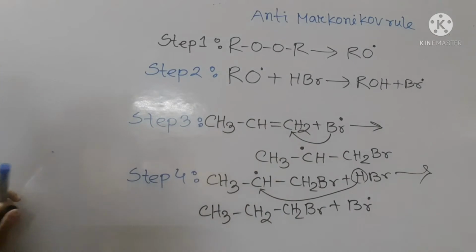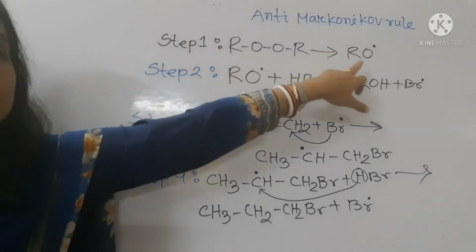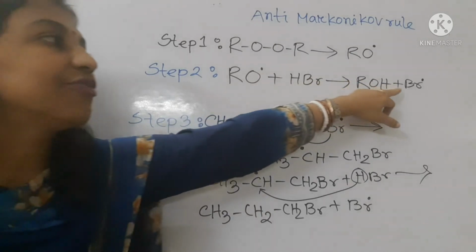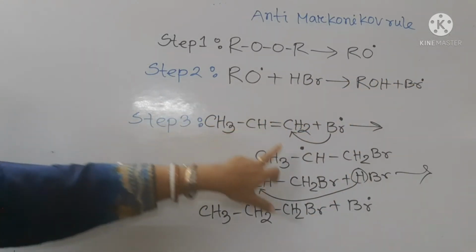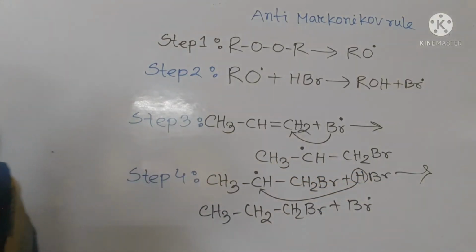This bromine free radical again takes part in the third step. So this is the mechanism of the anti-Markovnikov rule. First of all, a free radical is formed from peroxide. Then the peroxide free radical reacts with HBr and forms a bromine free radical. Then the bromine free radical attacks propene and forms a secondary free radical, which reacts with HBr and forms a bromine free radical, which joins with step 3. So this is the way of the anti-Markovnikov rule.